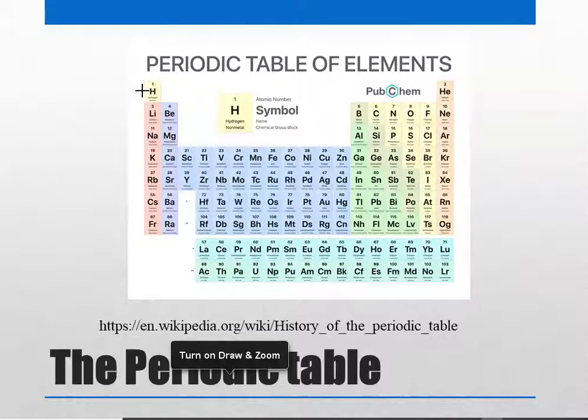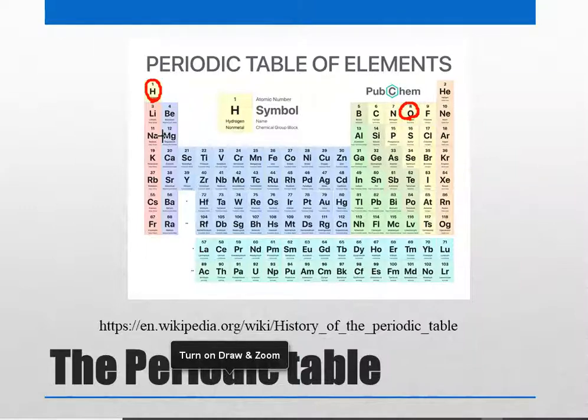So if you see here, what you have here is hydrogen. Okay. So hydrogen, and we also know about oxygen. So this is oxygen. So hydrogen and oxygen combine to form water, and you can see that they are from two extremes.